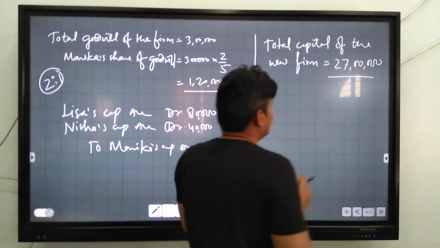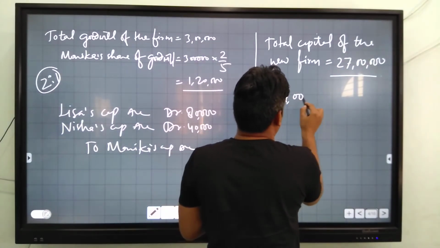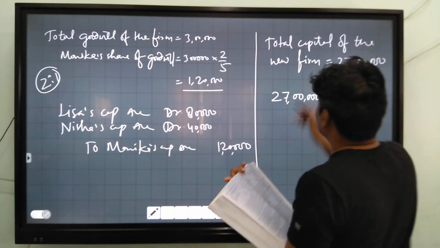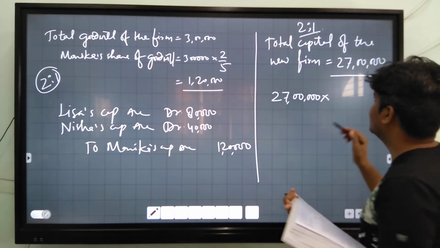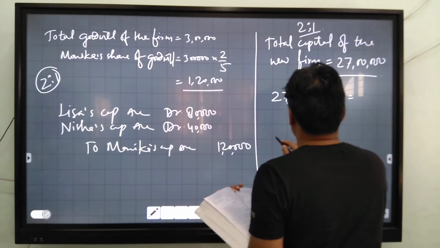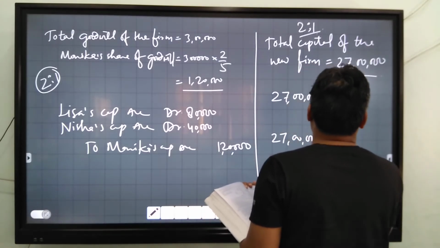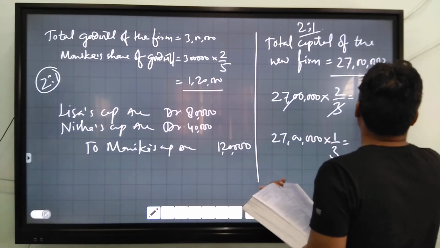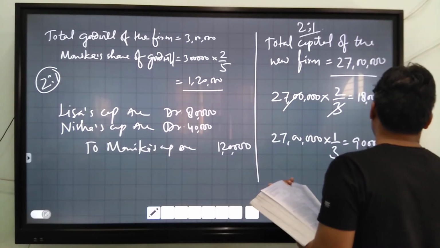We will distribute among the partners 27 lakh, the ratio is 2:1 after retirement of Monica. 2 by 3 and 1 by 3 of 27 lakh, 18 lakh, and it is 9 lakh only.